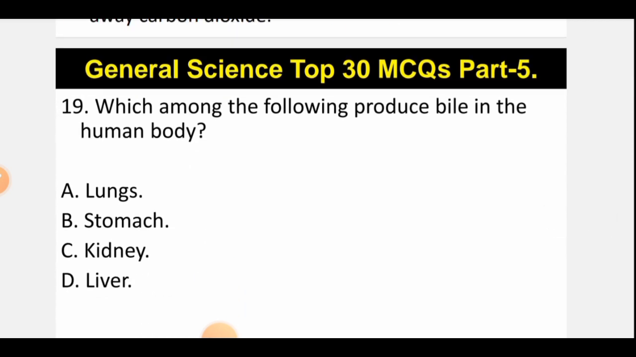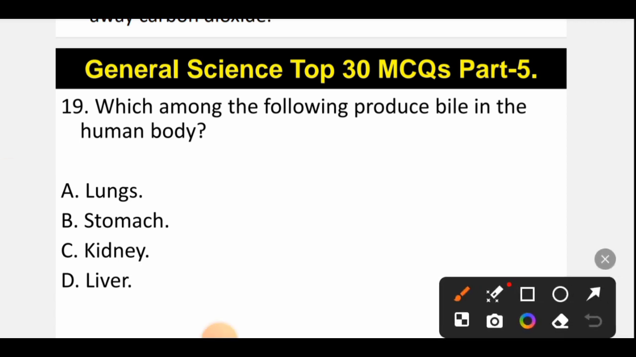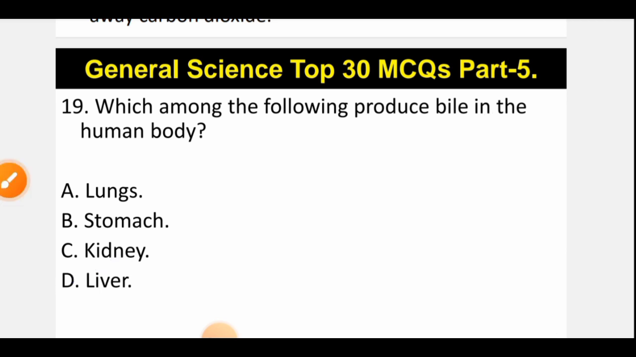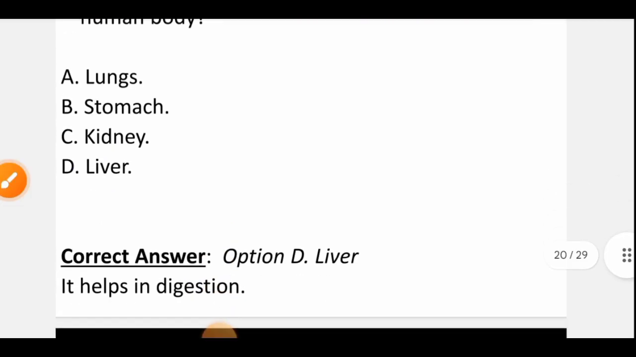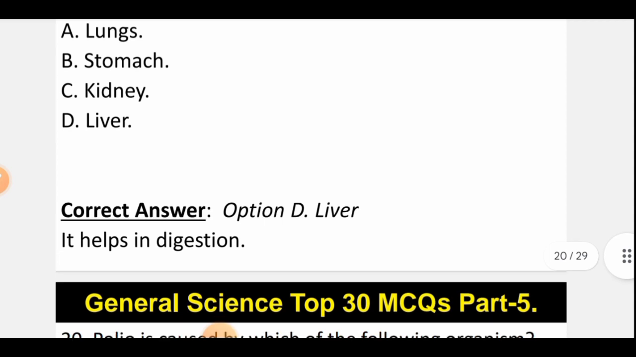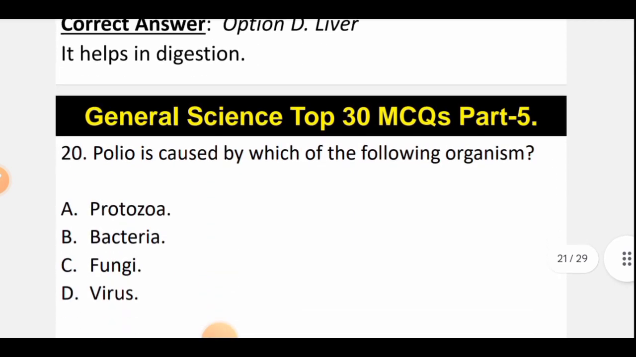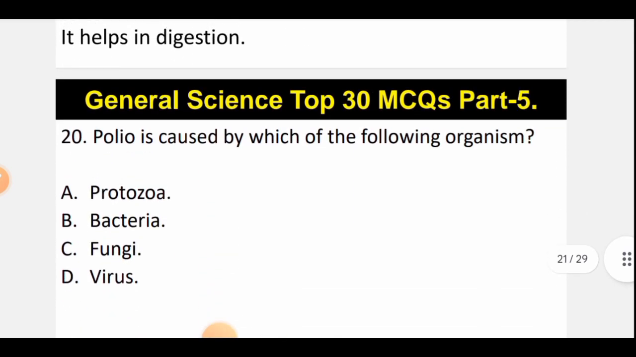Which among the following produce bile in the human body? So bile is a type of digestive juice which is released from, the correct option is option D, that is liver. So it is released from the liver. So D is the correct option, and it helps in digestion. So D is the correct option. Now let's move to question number 20.